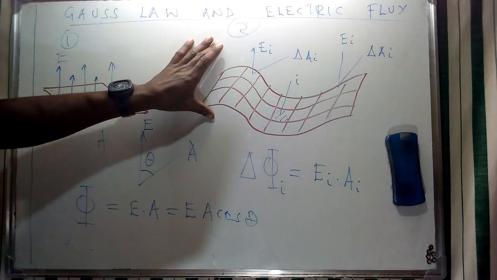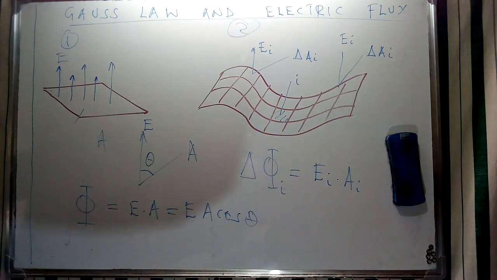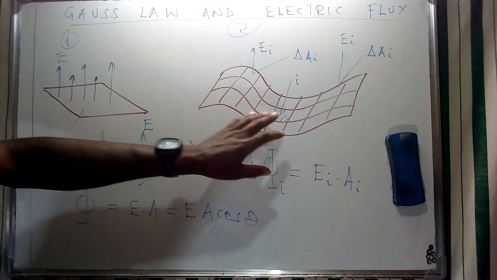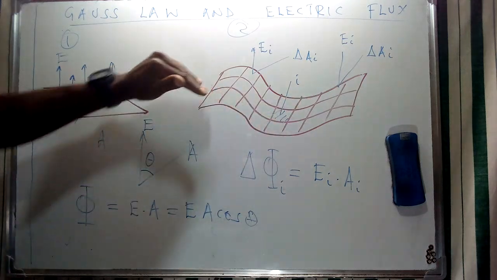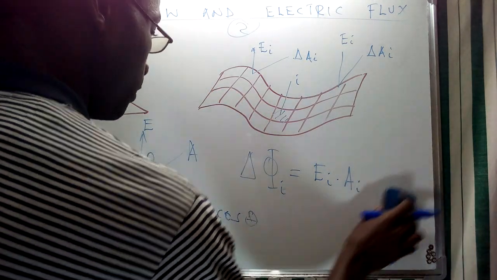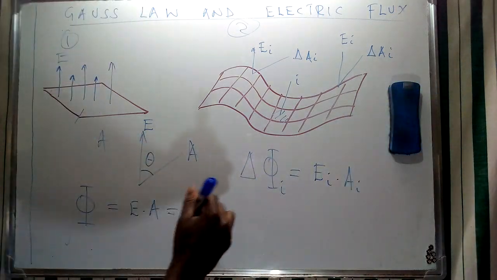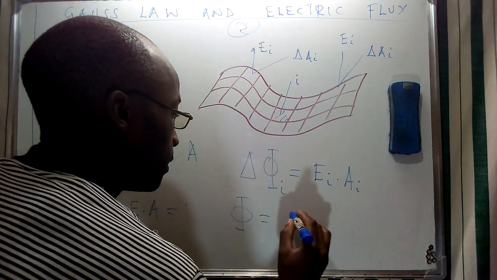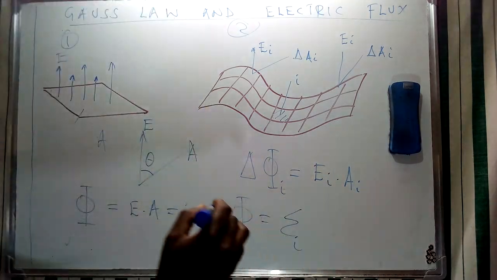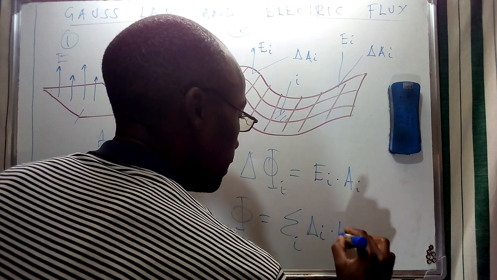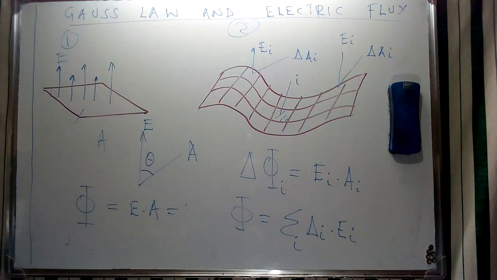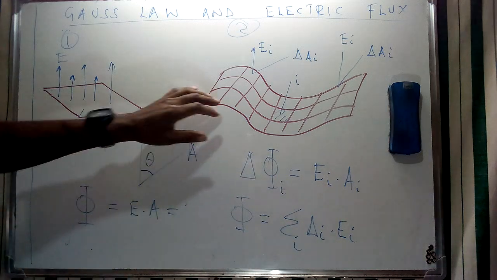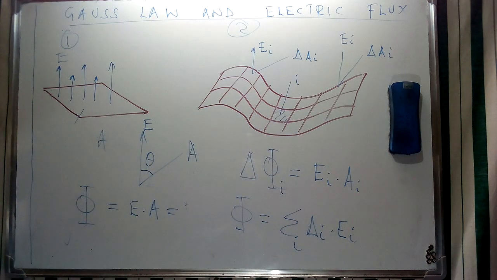to express the electric flux of this whole area that we have given as a curved surface. And as I said, this is going to entail the use of the concept of calculus, which basically gives an impression of the summation over the whole area of this particular surface and the electric field. From this, we can have a general representation that is going to imply the electric flux being given as a summation over i of the electric field and area for individual elements. So the summation of all this will make up the general expression for the electric flux.